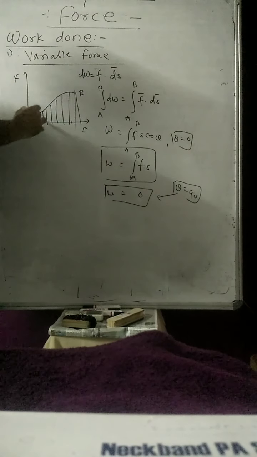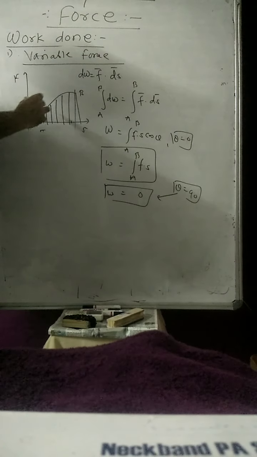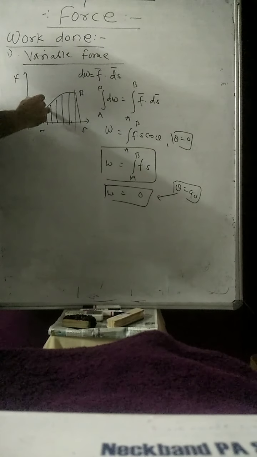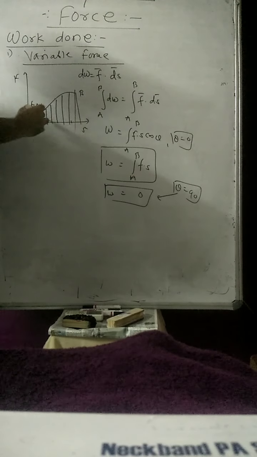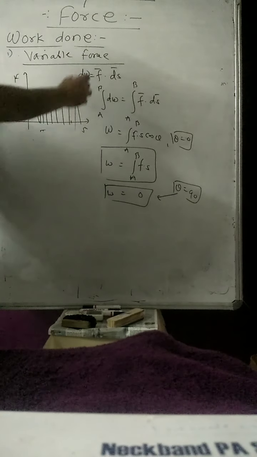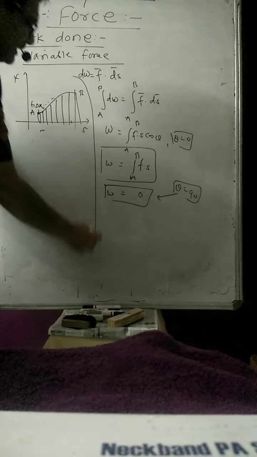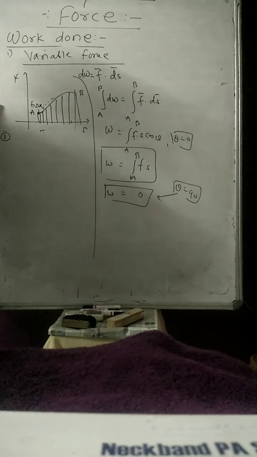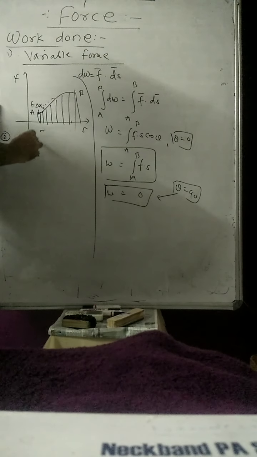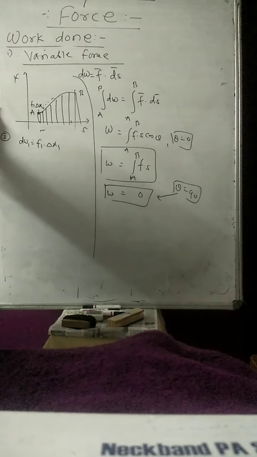So suppose each part is dx, and the force which we are applying for the first case is F1, second case F2, F3, F4 - a variable force is there. At that time delta x1, delta x2 are the displacements, and these give the amount of work done. So here we can calculate the small work done, dW1, which is equal to F1 into delta x1.